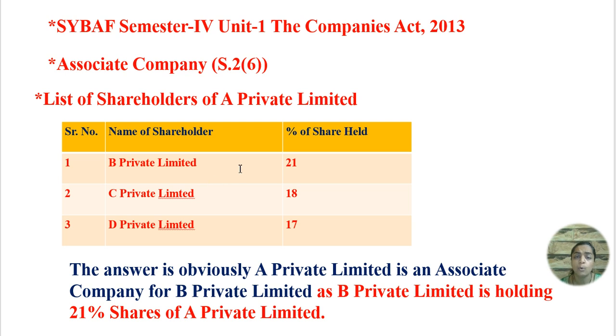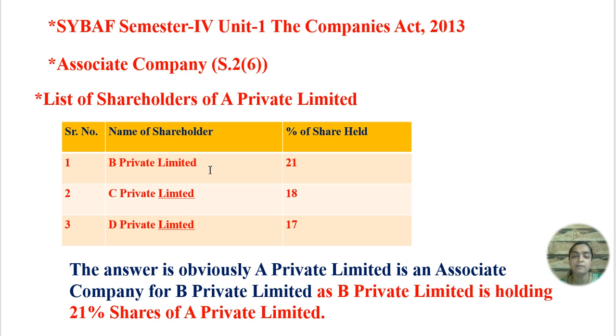Obviously here A is an associate company of B Limited. Why? Because B Limited has 21% of shares held in A company. Why? Because 20 or more than 20 will always be called an associate company over here. So now A is an associate company of B.